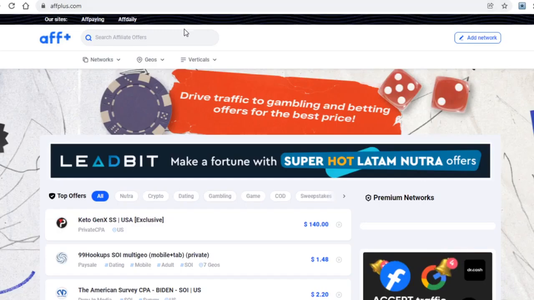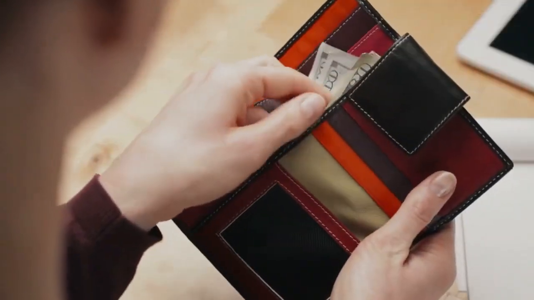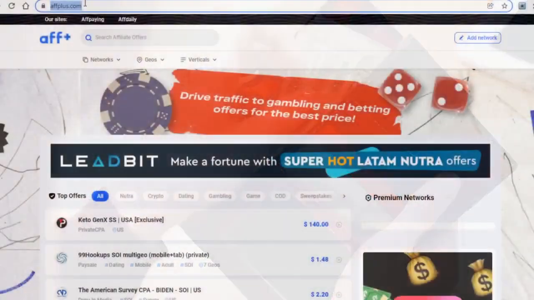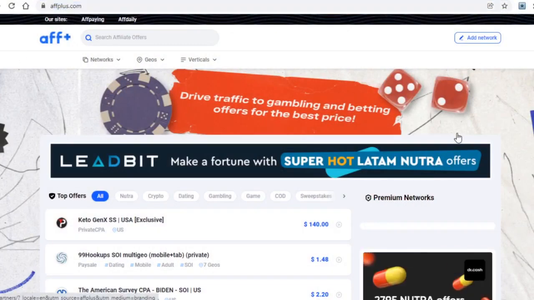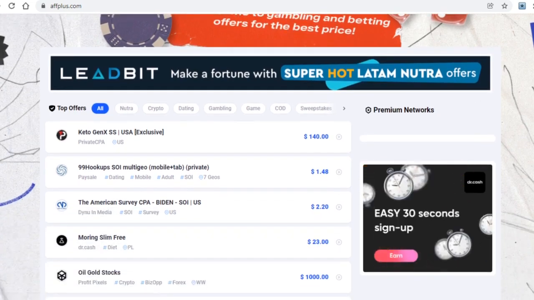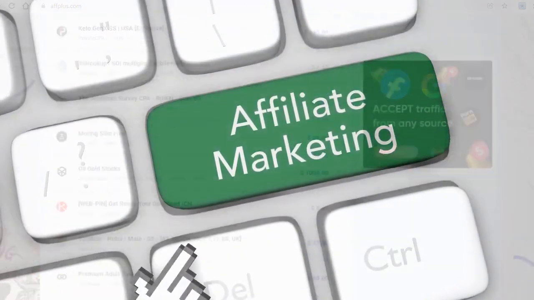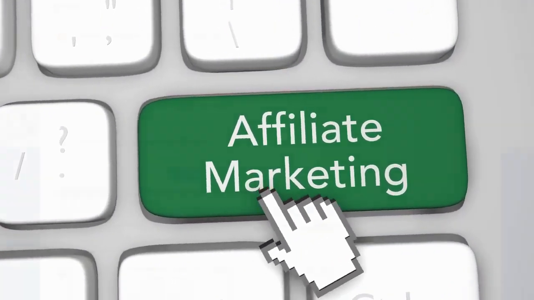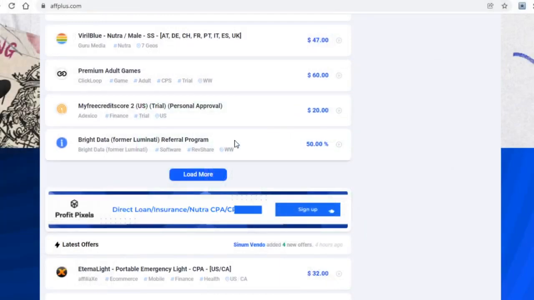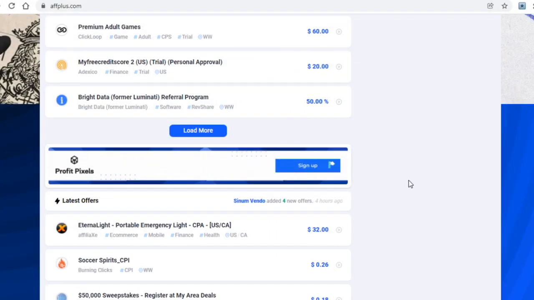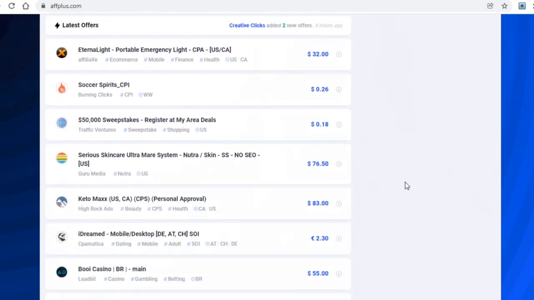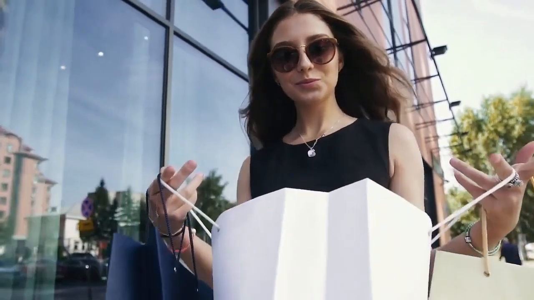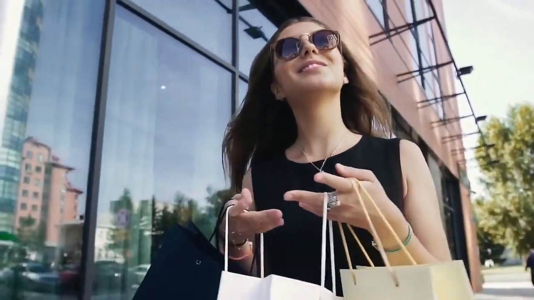What you will have to do first, though, before we get to that ebook, is go over to a website that will actually be paying you guys today. And that site is called affplus.com. Some of you may have heard of this platform, but for those who haven't, this is basically an affiliate marketplace where you can find offers related to just about anything. However, the vast majority of the offers on here, unlike other affiliate marketplaces, don't require the customer to make a purchase for you as an affiliate to get paid.